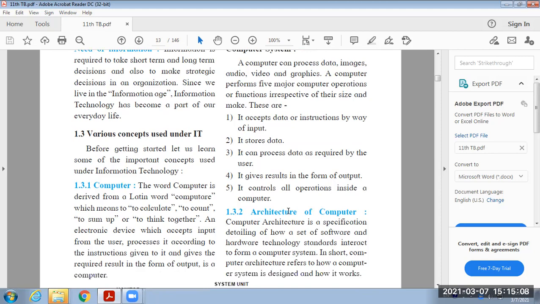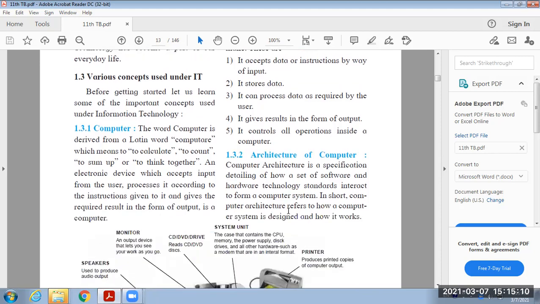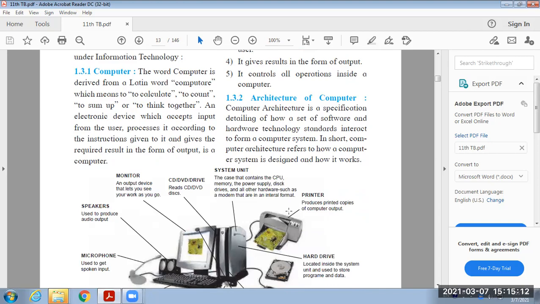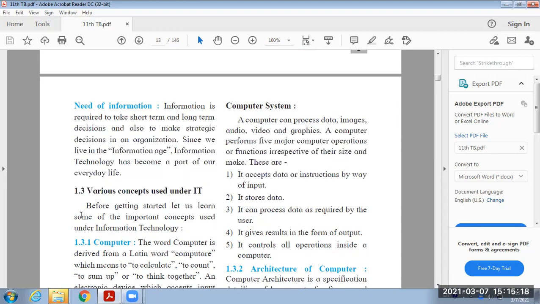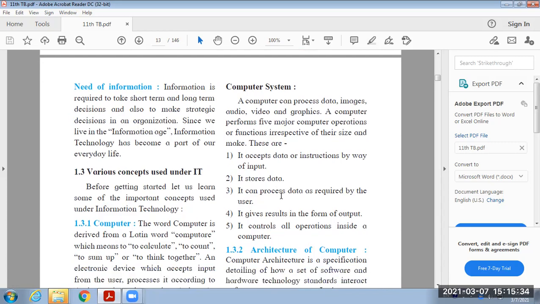Okay. Then next topic is architecture of computer. In the next lecture, we will study this topic, architecture of computer. Today, we have studied the definition of IT, full form of ICT, difference between data and information, need of information, meaning of computer, and functions of computer system.